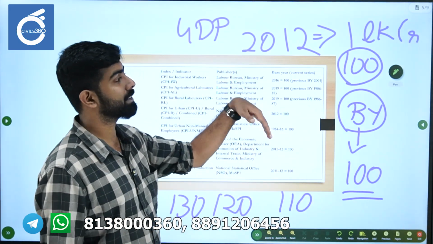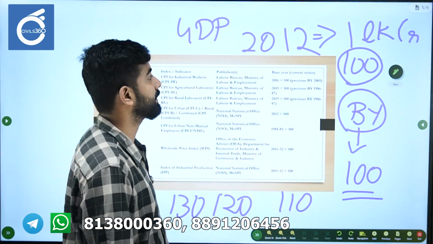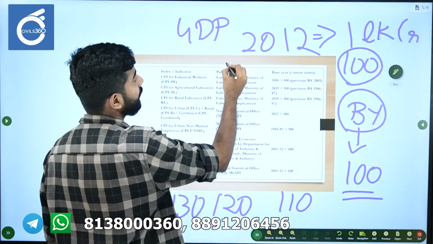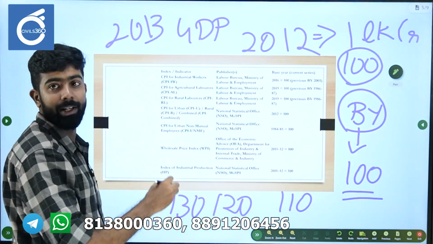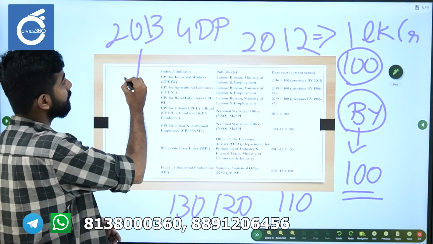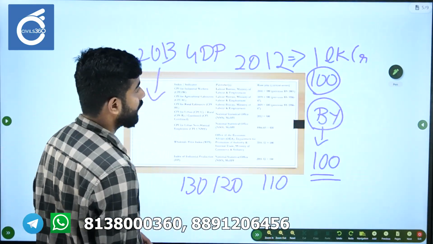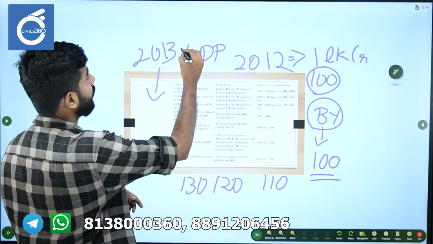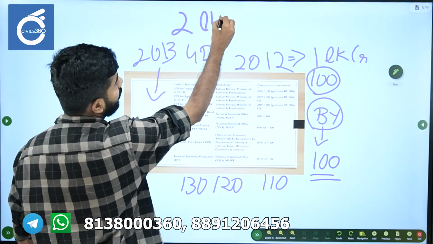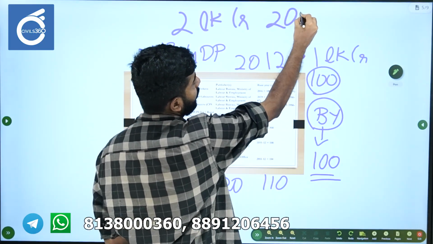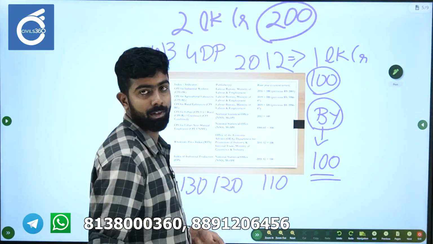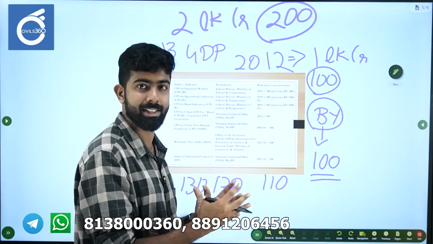The next year, in 2013, say it has become 2 trillion. So the value will be 200. I hope you understand how the base year actually works.